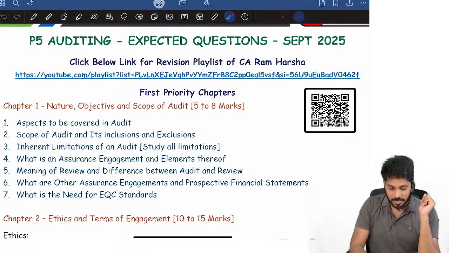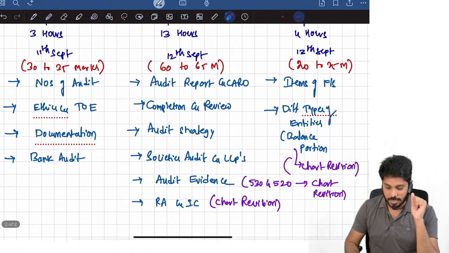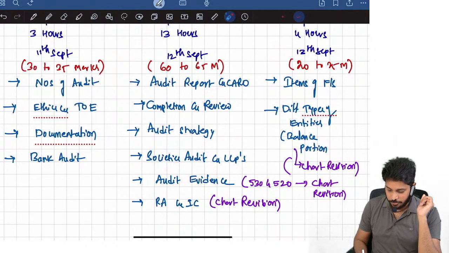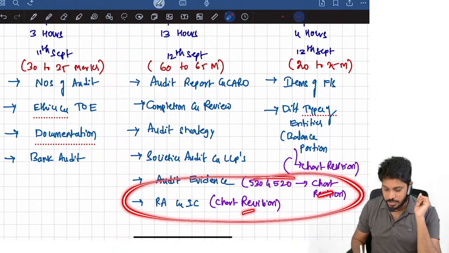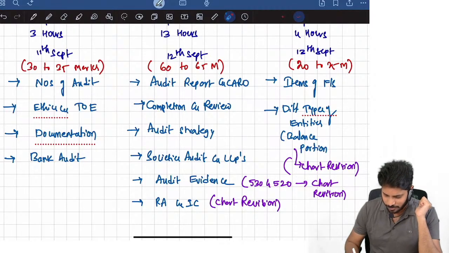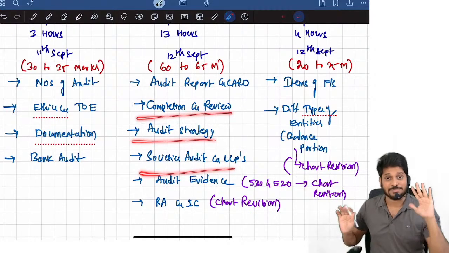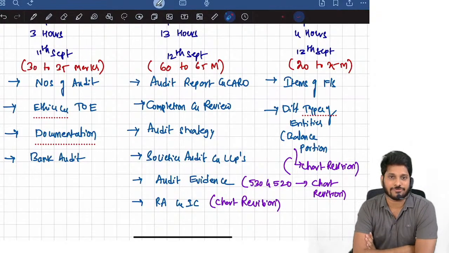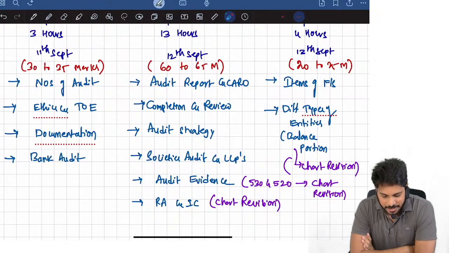Okay, so once again I'll repeat tomorrow's target. Tomorrow will be audit report, completion and review, audit strategy, societies audit, audit evidence, and risk assessment and internal control. For these topics, I request you to watch my chat revision, which I will be re-uploading once again, don't worry. So that's it. This is the strategy for the next 20 hours that you need to follow. I hope you are clear with respect to this.